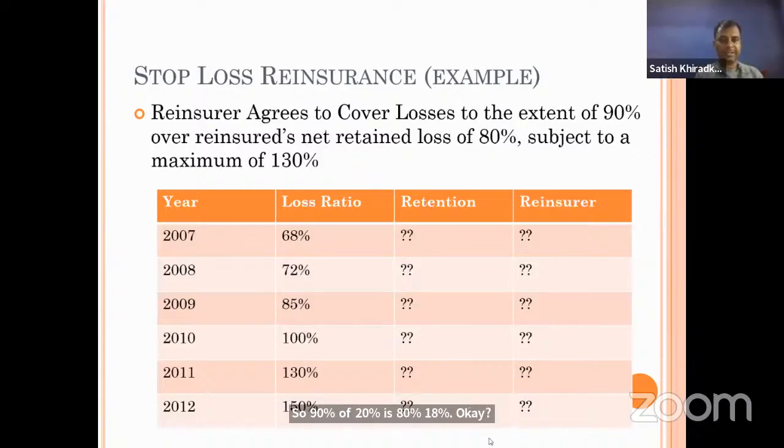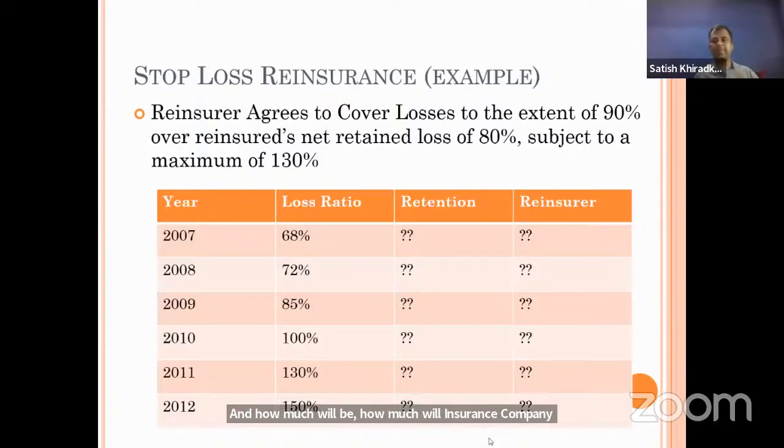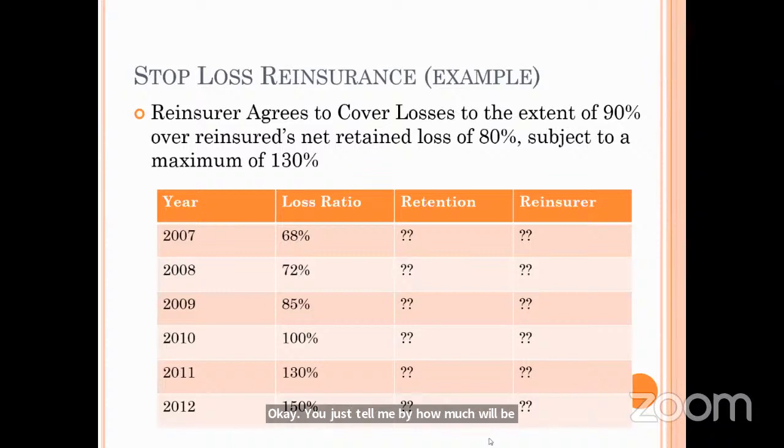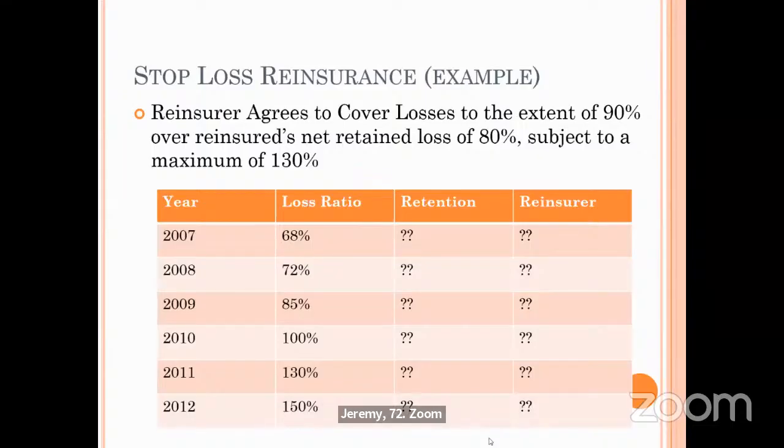Now tell me, in 2007, how much will be the retention? How much will the insurance company pay, and how much the reinsurer? Reinsurer nil. So you say 68 and nil. In 2008, reinsurer 0, so 72 and 0. In 2009, 80 and 0.